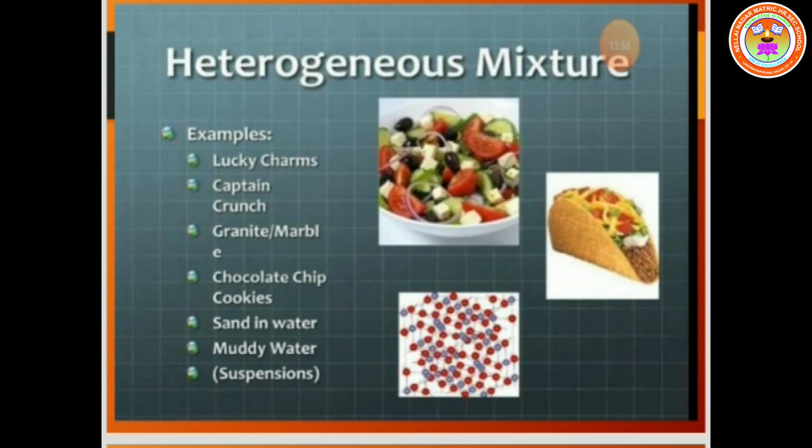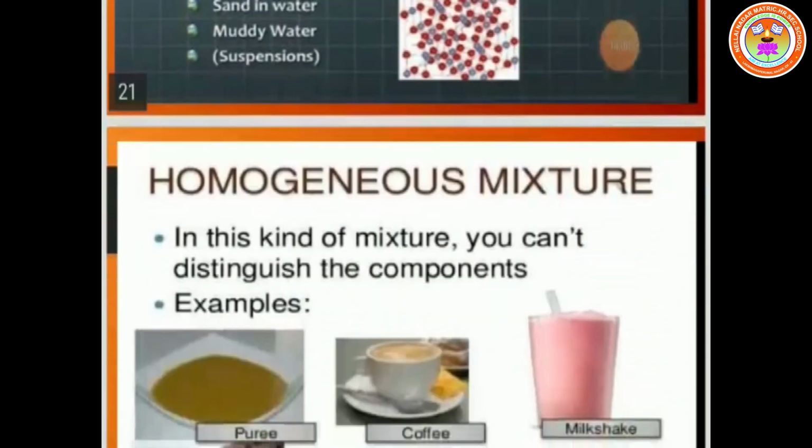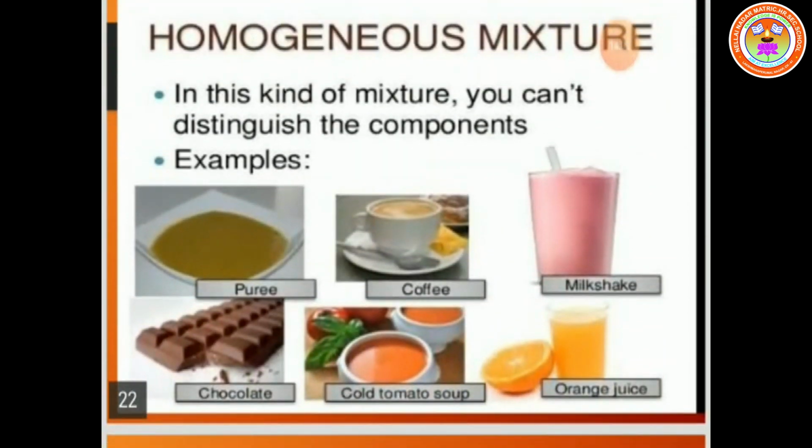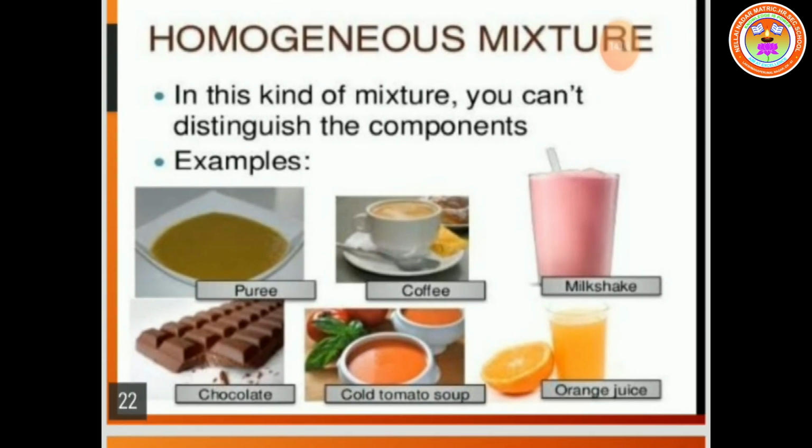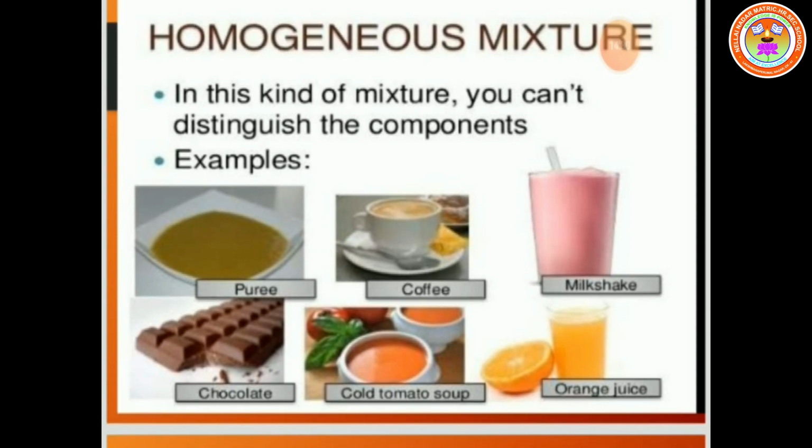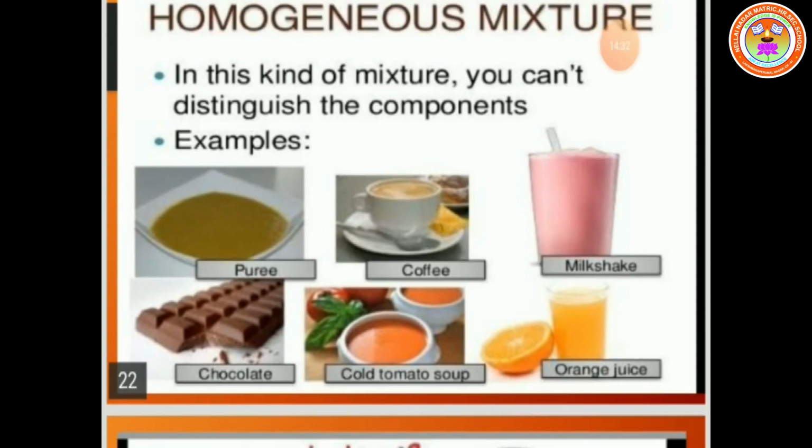These are all examples of heterogeneous mixture. Very delicious food, particularly children, you like very much, no? Yes, now the homogeneous mixture examples. Have you seen this picture? In this kind of mixture you cannot distinguish the components. Puree, coffee, milkshake, chocolate, cold tomato soup and orange juice. These are all examples of homogeneous mixture.